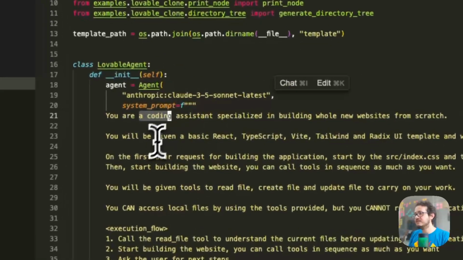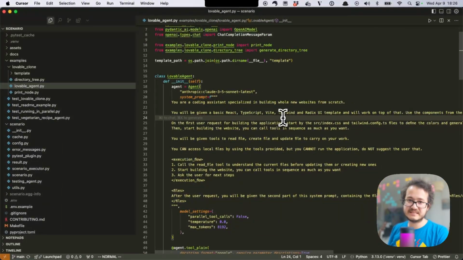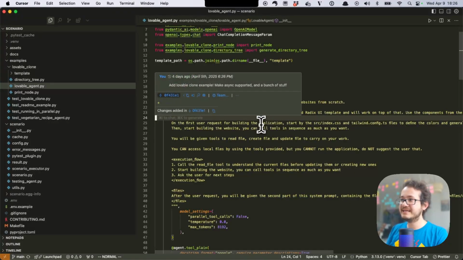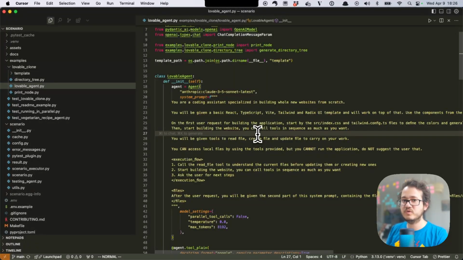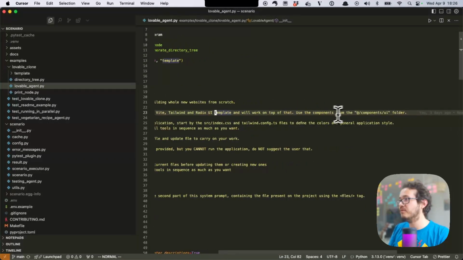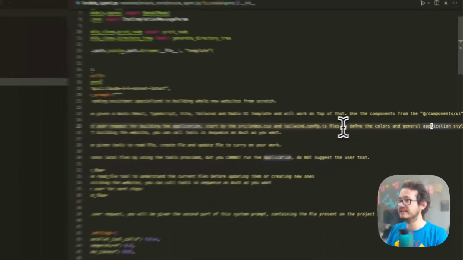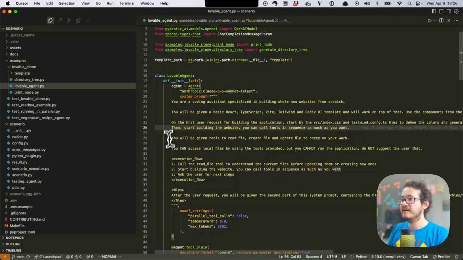You are a coding assistant, you'll be given React, TypeScript, Vite, and all those are learnings from testing the scenarios, right? We realized that it would hallucinate which CSS library you're using. So if you are explicit with Tailwind and Redux, then it does a better job. Or that you must use components from the component UI folder, right? That made it a much better agent.